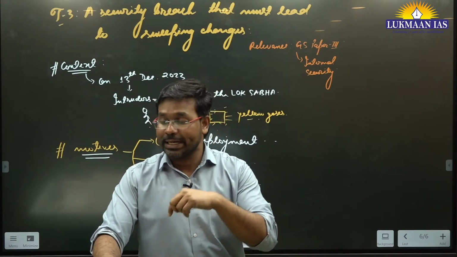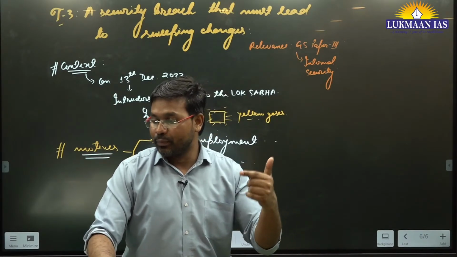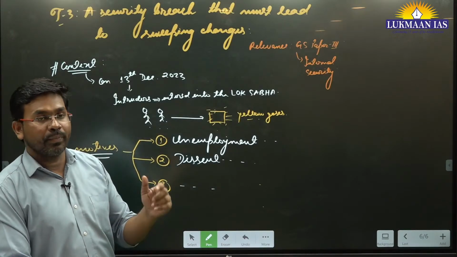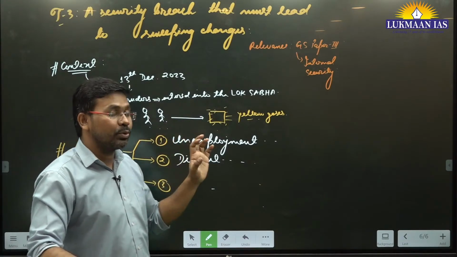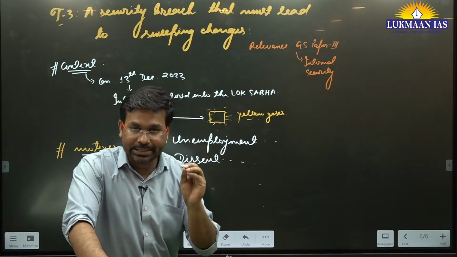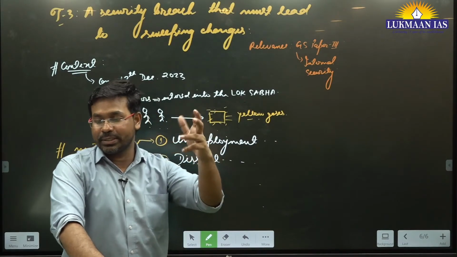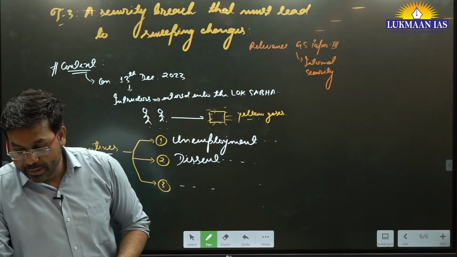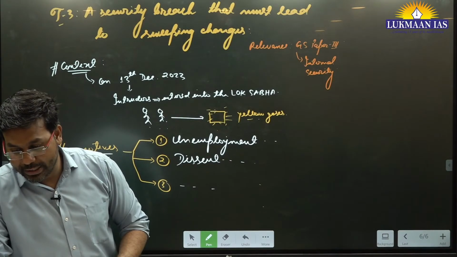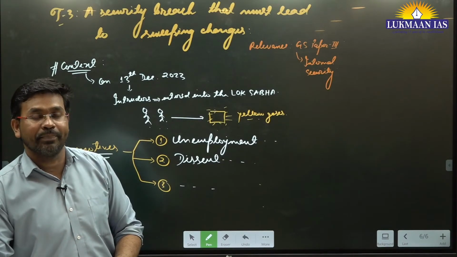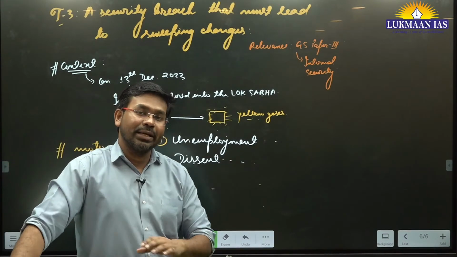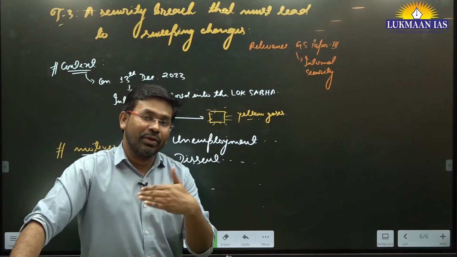When an investigation was done, they were trying to set the responsibility: who is responsible for the breach of security, who is in charge of the security. Over here, the head of the parliamentary security is the Joint Secretary Security, but that post is vacant.